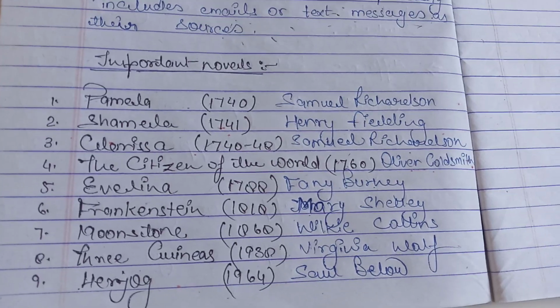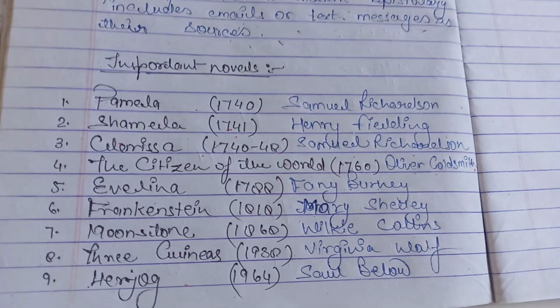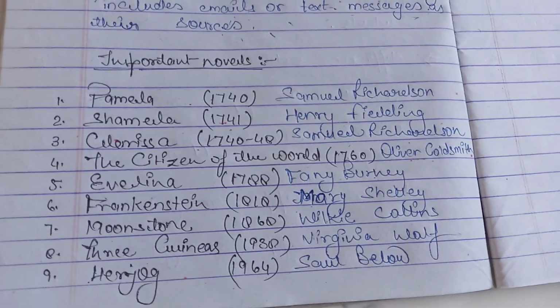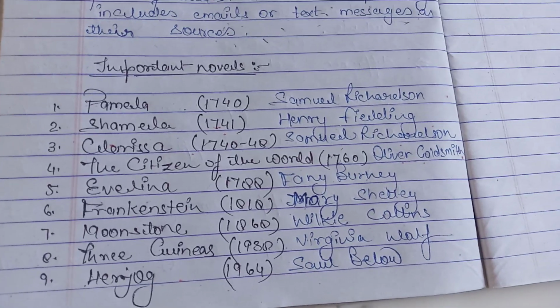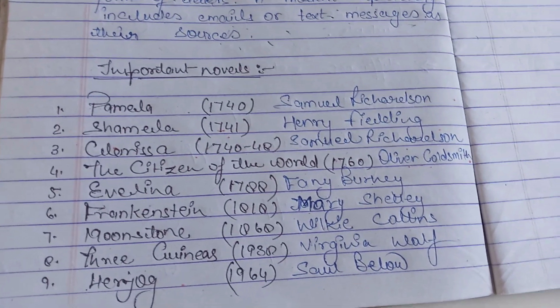Pamela was a maid servant of Mr. B. Mr. B was trying to harass Pamela, to trouble her.